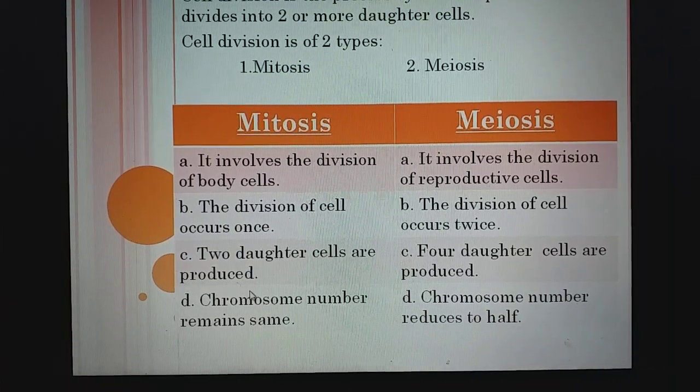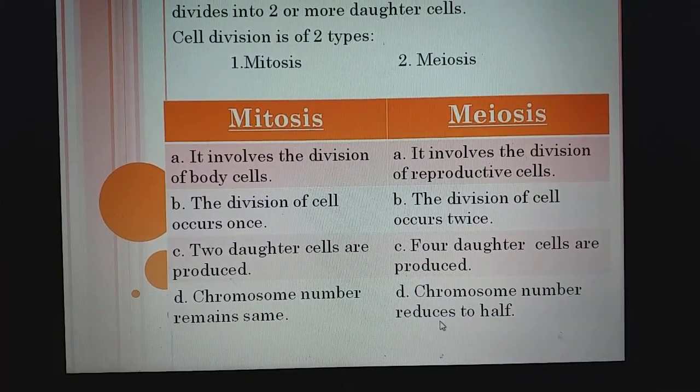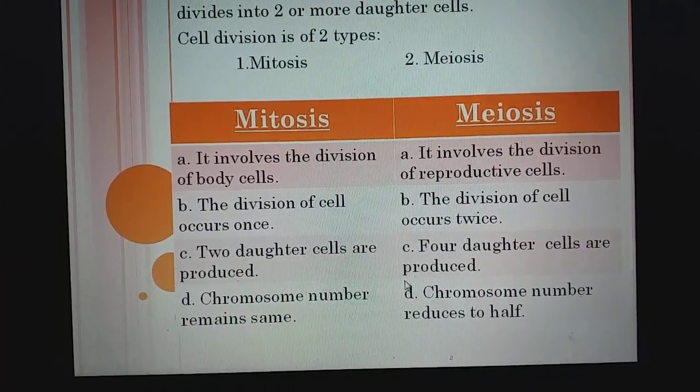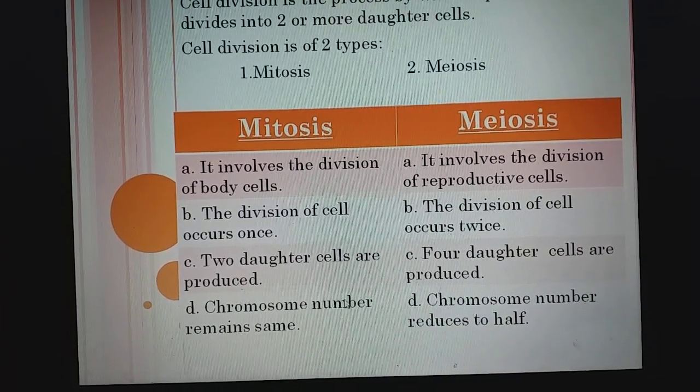In mitosis, the chromosome number remains the same, whereas in meiosis, the chromosome number reduces to half. So, today we have completed the chapter. One question is left, that is question number 9.